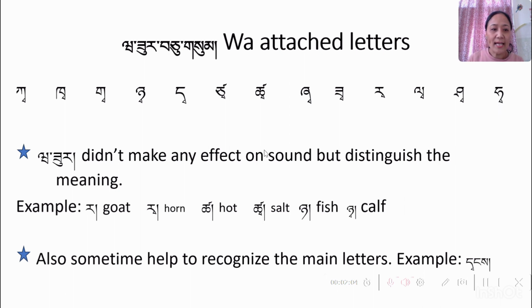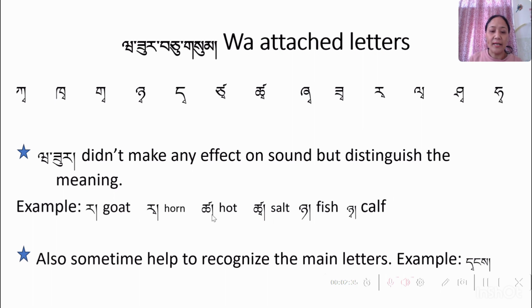So like that. Wasur doesn't make any effect on the sound, right? But it distinguishes the meaning. For example, here, ra, ra, okay? It's the same letter, right? But they have a different meaning. So see, ra without wasur means goat, an animal. And ra wasur ra means horn, okay?